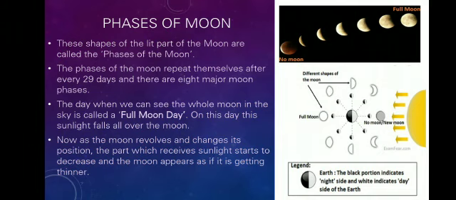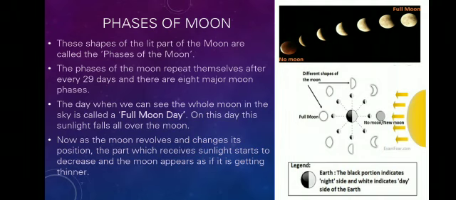So now let's discuss the phases of the moon. This is a very interesting natural phenomenon. These shapes of the lit part of the moon are called the phases of the moon. Like you are saying, new moon and full moon. New moon means that we have Amavas that day, and full moon means Purnima, in which we are able to see the full moon.